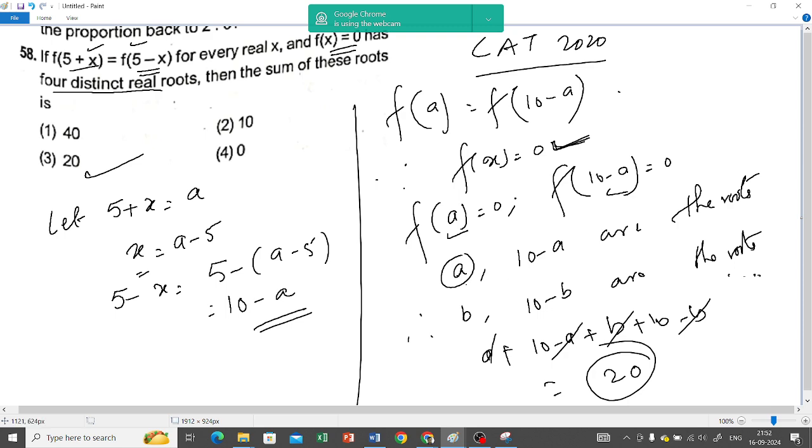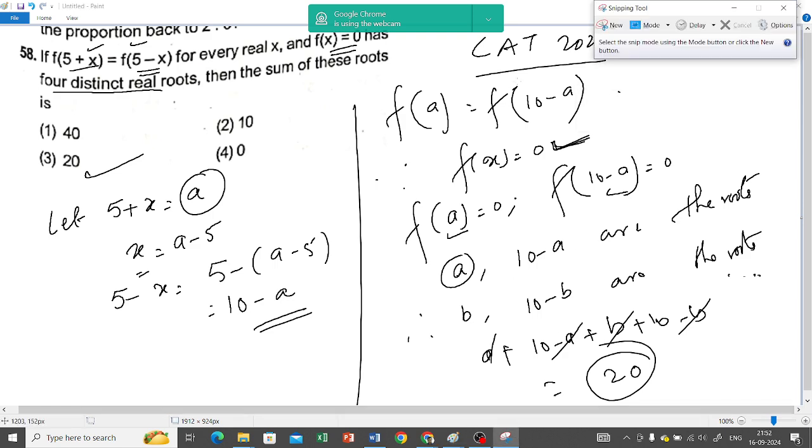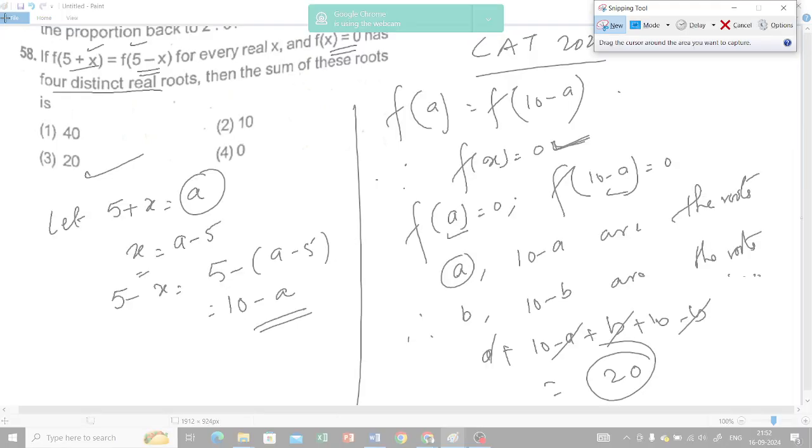So what are the roots? a and 10 minus a are the roots. Similarly, b and 10 minus b are also the roots. So if I add all of them, I will get 20. Because just like we took a over here, we can take some other number b. Since 4 distinct roots have been asked, that is why we took 4 roots.